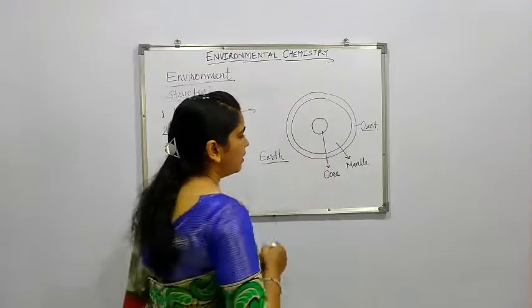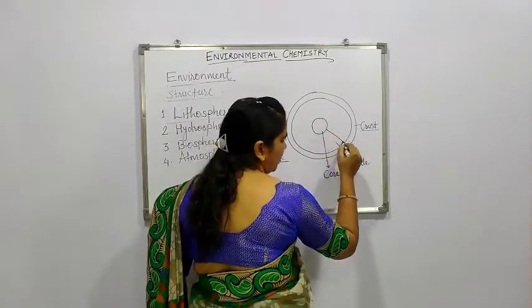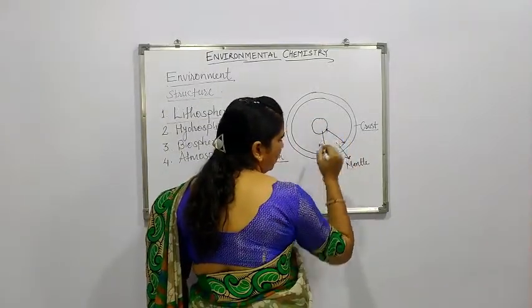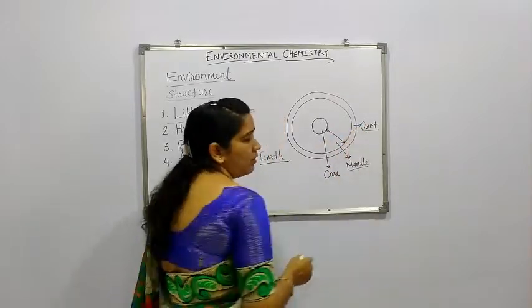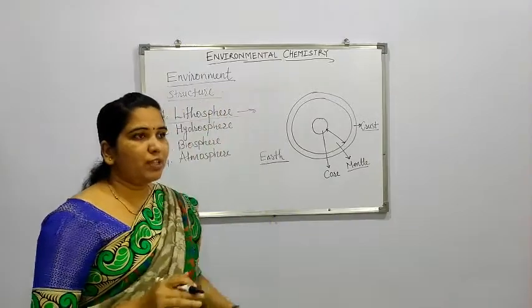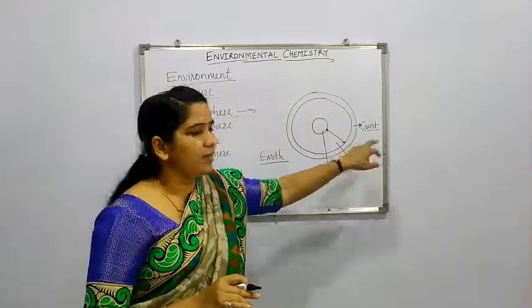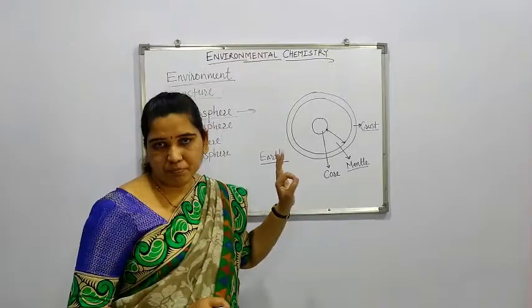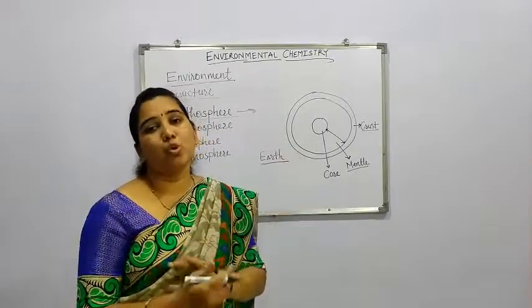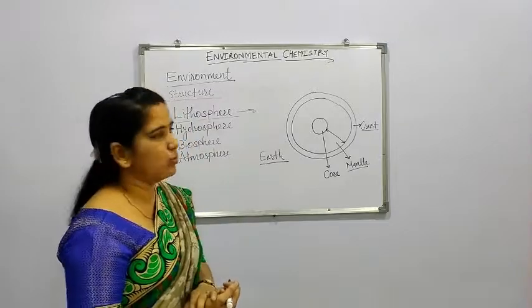After that core, there is a large area called the mantle, and the last one, which is just above, the earth surface on which we are living, is called the crust. In this way there are three different parts of the total earth, or particularly the lithosphere.